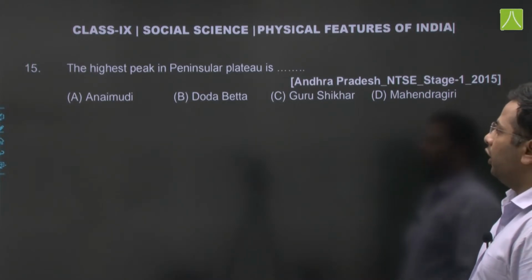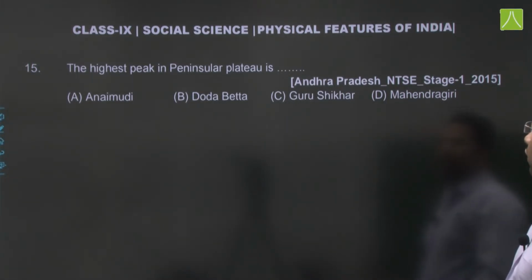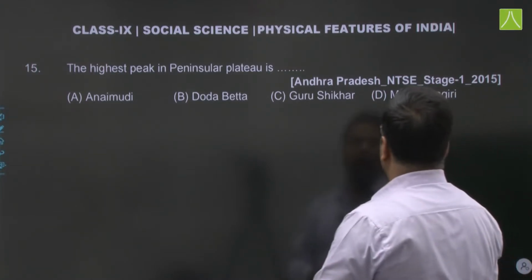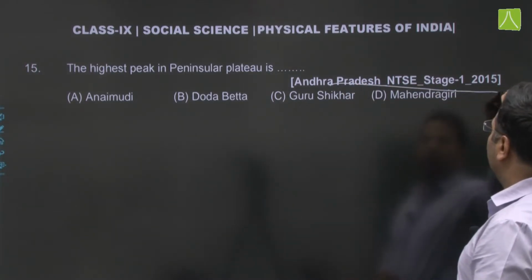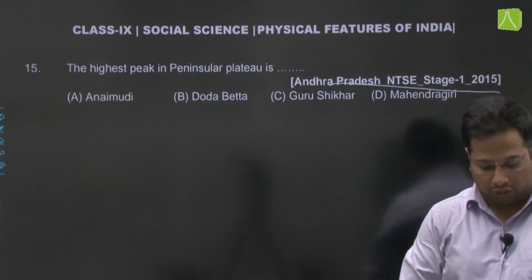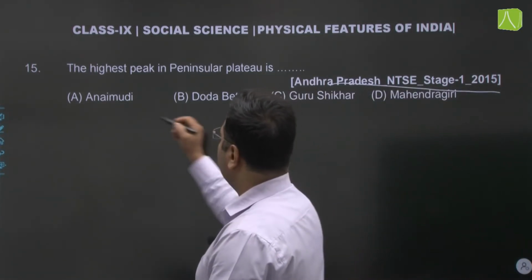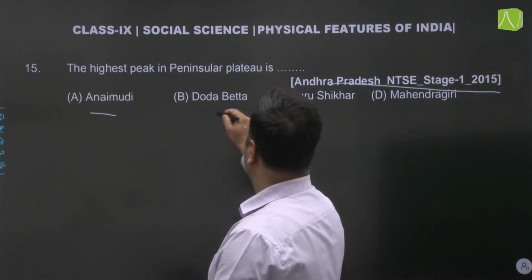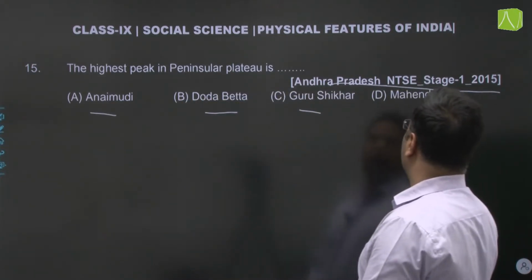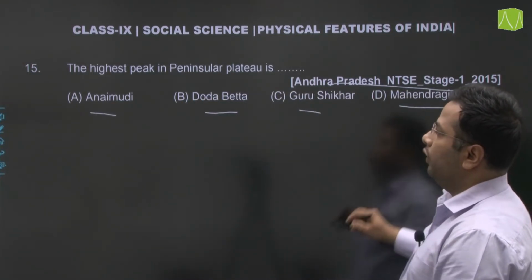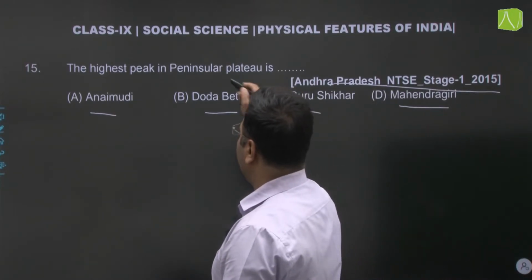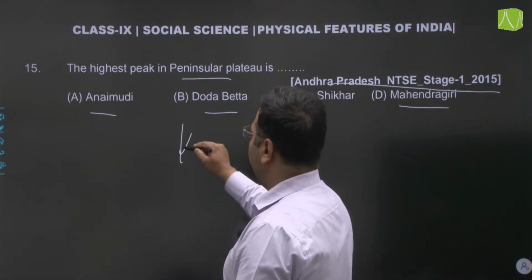The highest peak in Peninsular Plateau is... now this question we have in NTSE, Andhra Pradesh, stage 1 in the year 2015. Our options are Anaimudi, Doda Beta, Guru Shikhar or Mahendragiri. We know the highest peak in the Peninsular Plateau is found in Kerala.